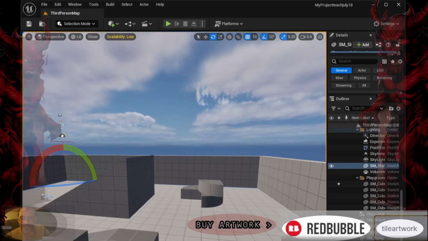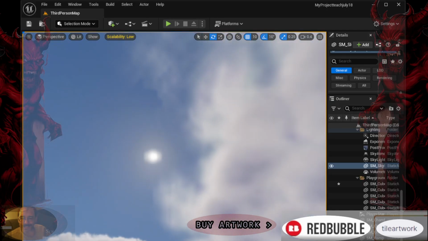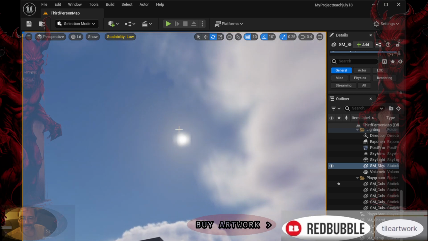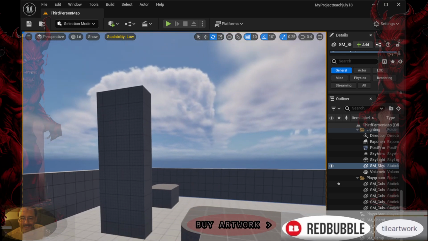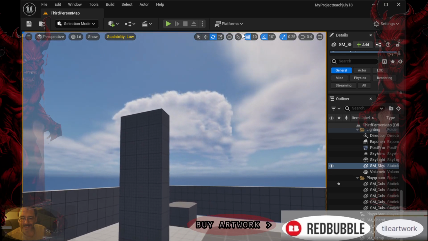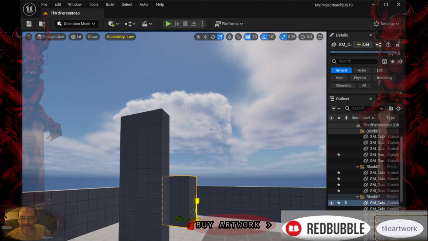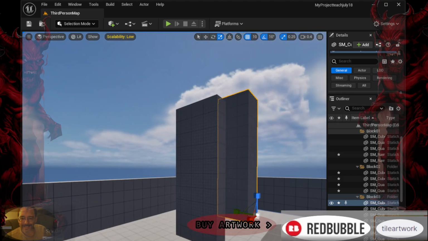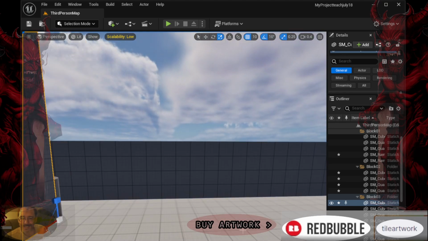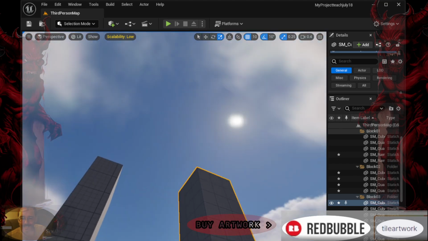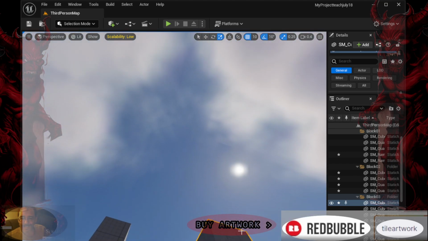Importance of scalability settings. Performance optimization allows games to run smoothly on a wide range of hardware configurations, from high-end gaming PCs to lower specification laptops and consoles. Accessibility ensures that players with older or less powerful hardware can still enjoy the game with adjusted graphics settings. User experience provides flexibility for players to balance visual quality and performance based on their preferences and hardware capabilities.